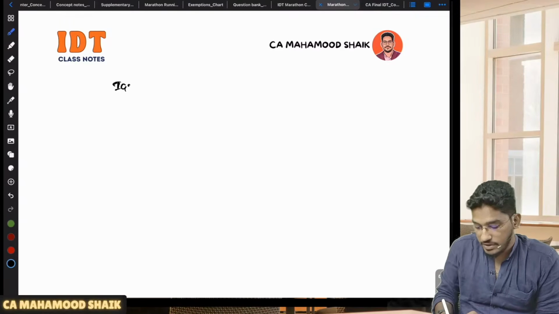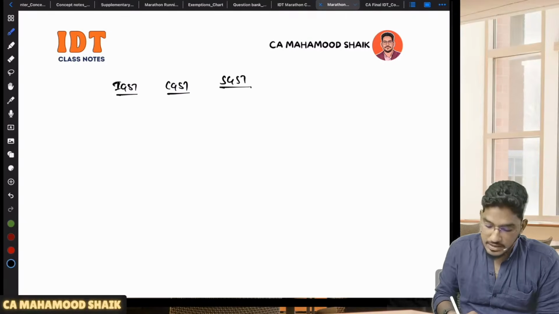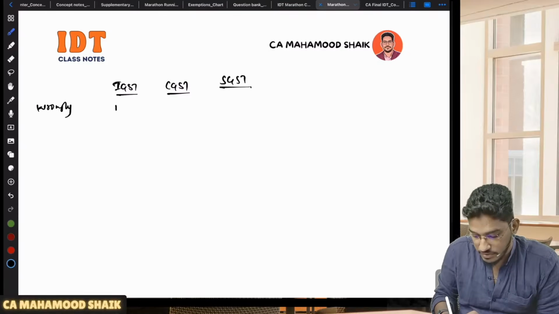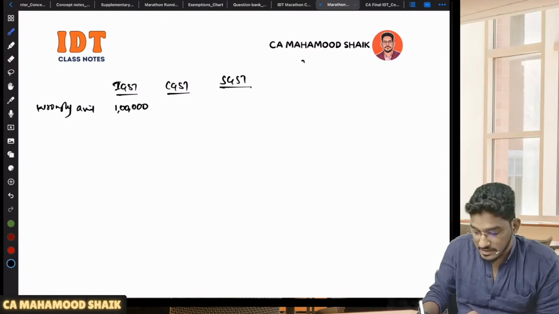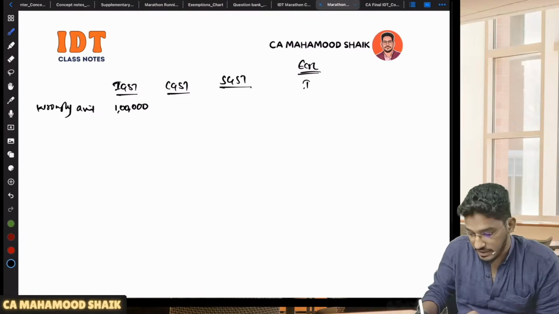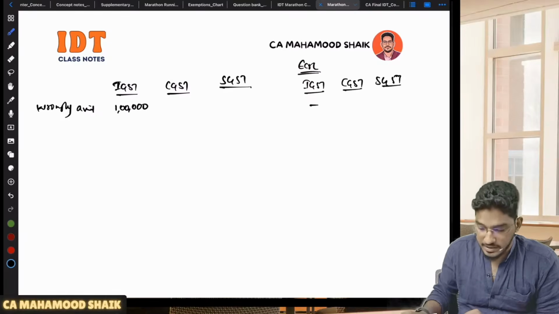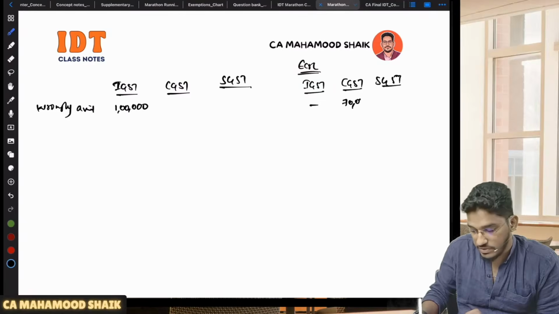Let us say you have different heads: IGST, CGST, SGST. Let us say you have wrongly availed IGST amounting to 1 lakh rupees. This is the wrongly availed amount. Now, the balance in the electronic credit ledger: under IGST, I don't have any balance. Under CGST, I have 70,000 rupees of credit. Under SGST, I have 70,000 rupees of ITC.